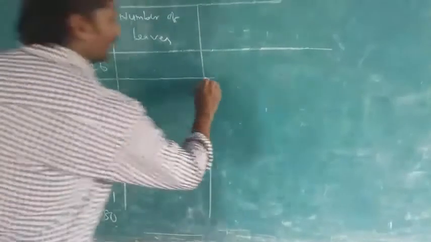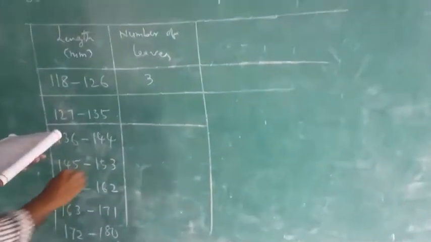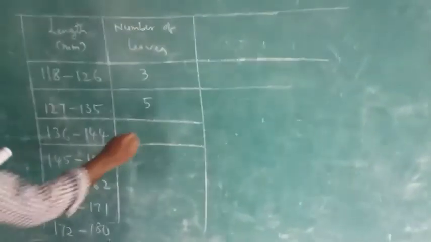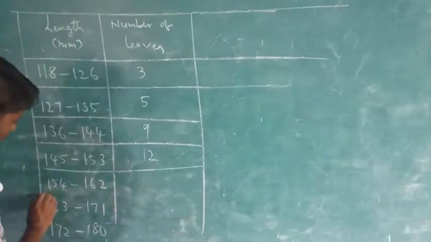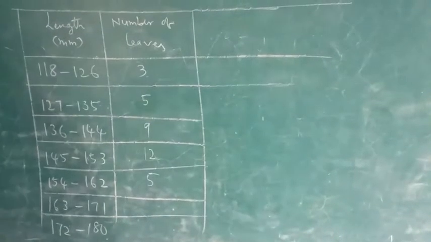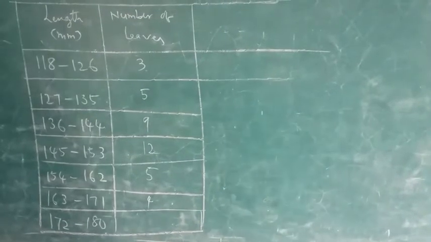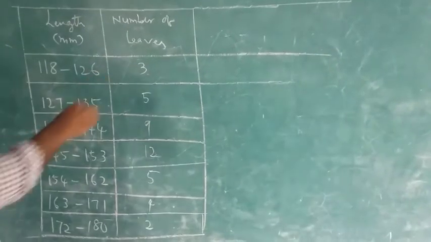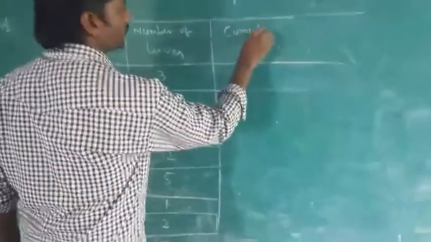Now here, number of leaves. In the first class he gave the number of leaves, that is 3. In 127 to 135 he gave 5 leaves. He measured all the lengths of the leaves. In 136 to 144, 9 leaves are there. 145 to 153, 12. And 154 to 162, 5 leaves. And 163 to 171, 4. Last one 172 to 180, that is 2. Right, children? This is the frequency, the number of leaves. Now already you know this is the cumulative frequency.